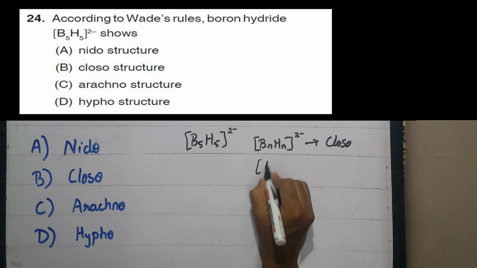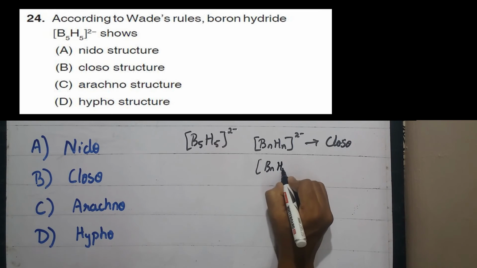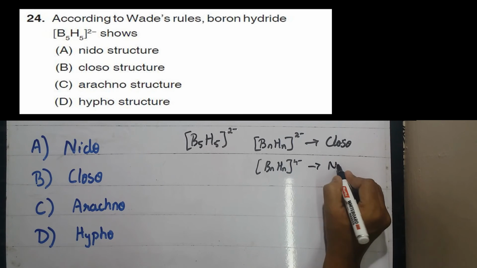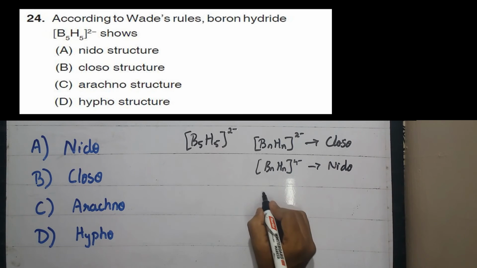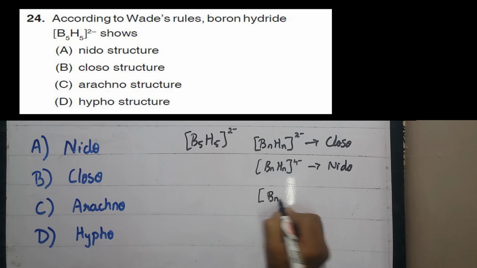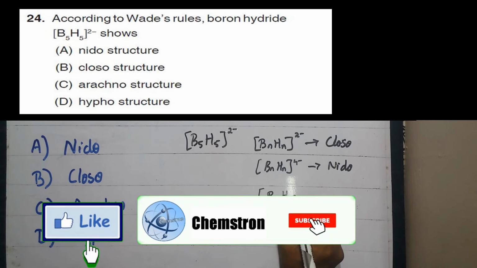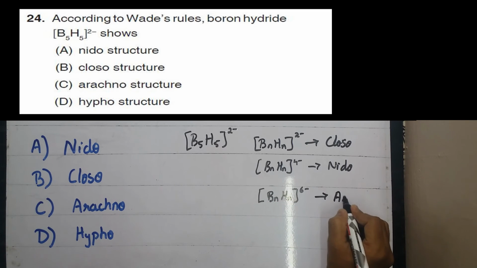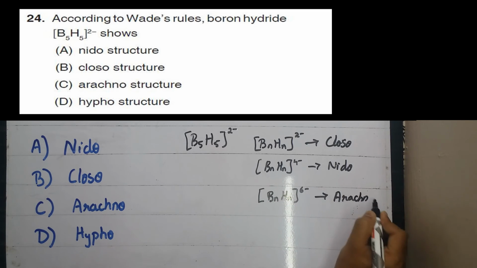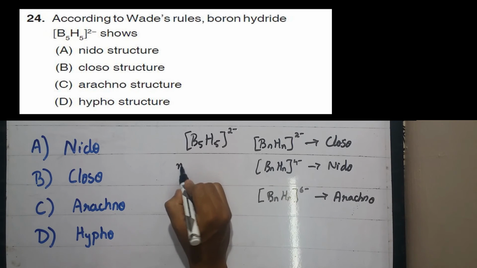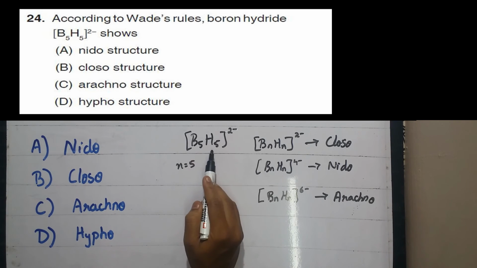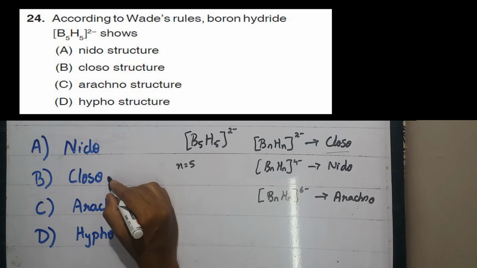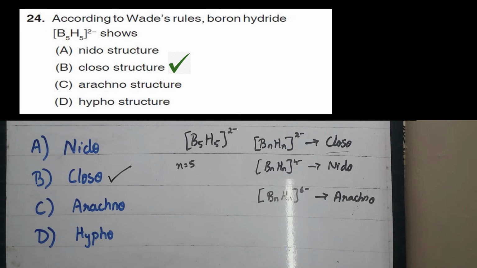For BnHn 4 minus, it would be nido, and for BnHn 6 minus, it would be arachno. As the n value is 5, it is B5H5 2 minus, it would be closo. So the correct answer is option B, that is closo.